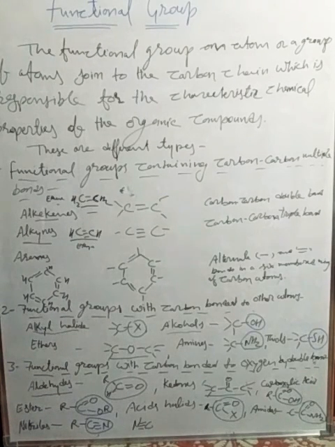They show different chemical properties than their parent hydrocarbon chain. That's why these are called functional groups. And functional groups perform an important role in organic chemistry.